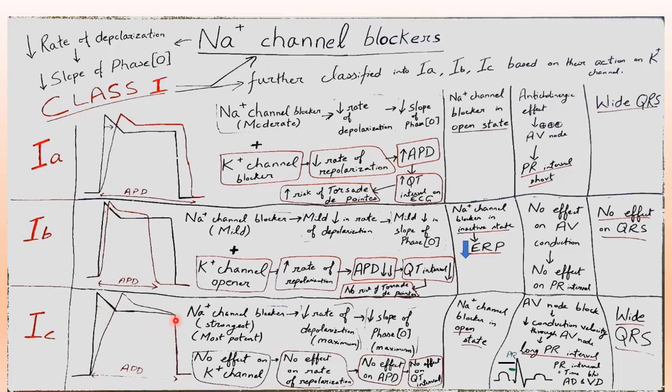At the same time, on potassium channel there is no effect, so no effect on rate of repolarization. As a result, no effect on action potential duration, and no effect on QT interval.